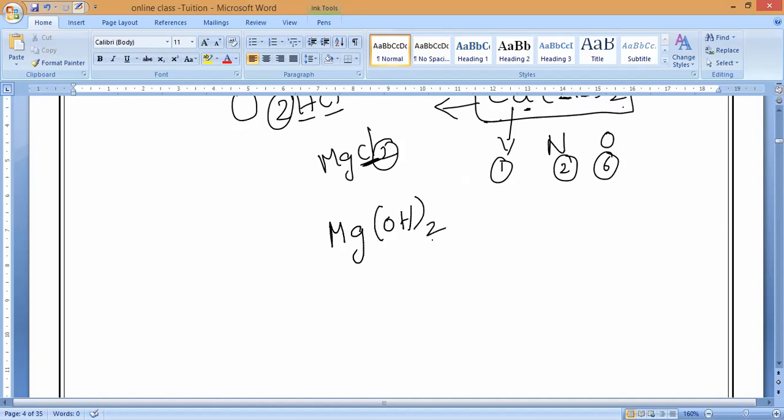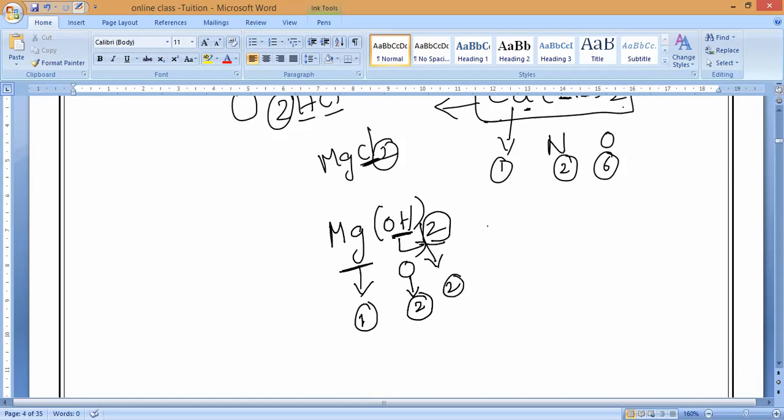Now, this 2 is applicable for what? Hydrogen and oxygen, because they are inside the bracket. Magnesium, how many is here? One magnesium atom. Oxygen, how many? Two. Hydrogen also two.